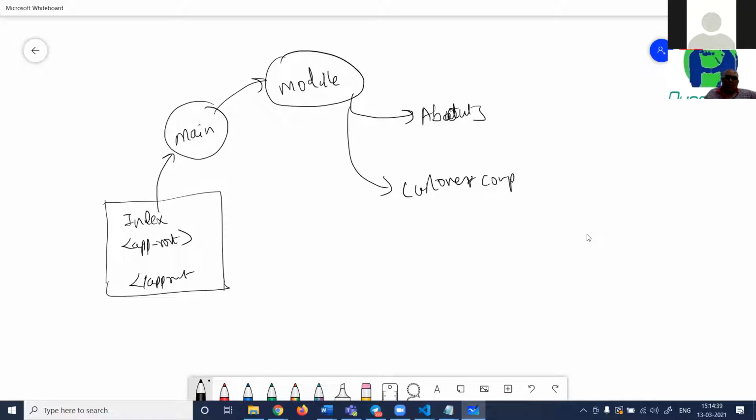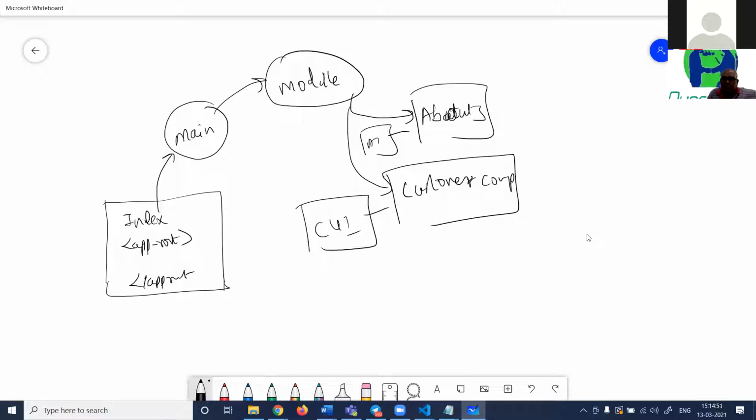Both of them have their UI. The customer component has its customer UI, and about us has an about UI. The customer component gets loaded first into this. Now, when you click on this hyperlink in this UI, you want to go to this page. But this page cannot get loaded into app root. You cannot have two components loading into app root. Only one component can have the name app root. It cannot load and unload inside an app root.